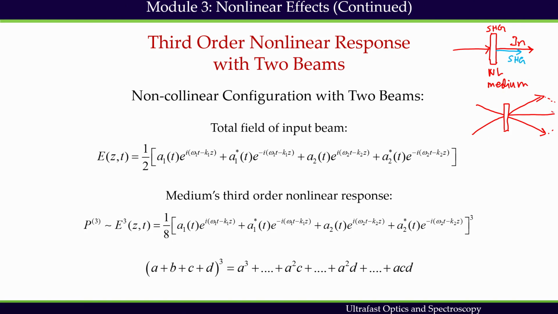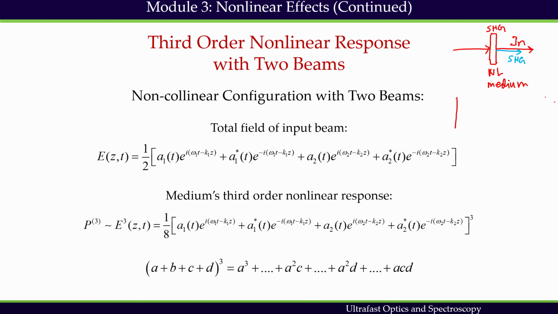SHG, SFG, sum frequency generation. So this is non-collinear configuration. We'll assume that we have non-collinear configuration, and I will draw it one more time here to show the fields.